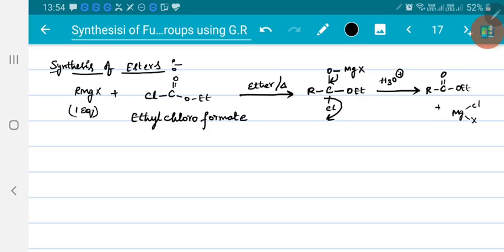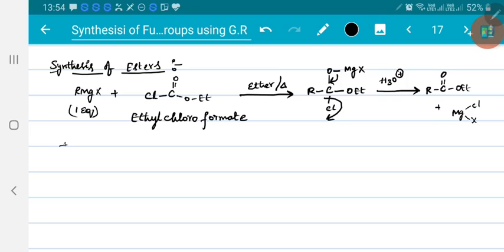So the reaction ends up with esters, but the problem here is these esters can readily convert into tertiary alcohols, right? So if you take a bulky group, when this R is bulky, the reaction will stop after forming the ester.